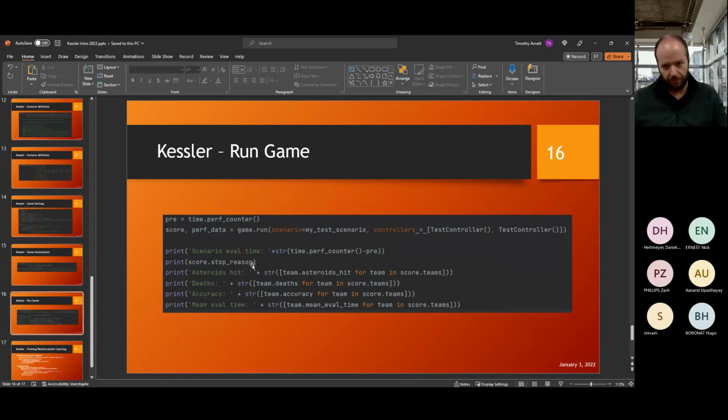So this is an example that you'll see in scenario test, but we're running the game over that test scenario that we created. In this case, we're creating a timer. That's all this line is. And we are, in that game, using 2 controllers. In this case, we're just using the same controller, which is called test controller. And this is the one that we create in that test controller file. Again, I'll jump to the code real quick right after this. But this is how you actually run the game that you instantiated. So you can run it on a scenario with different controllers.